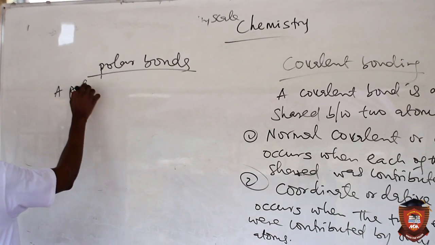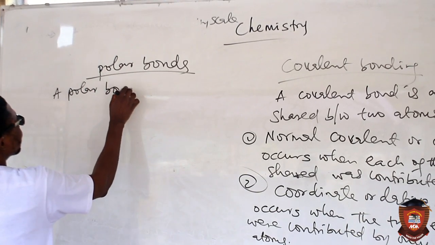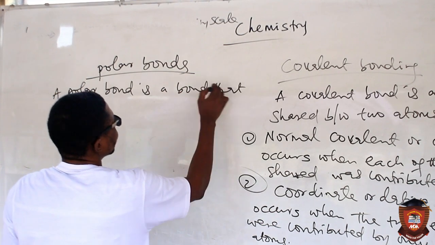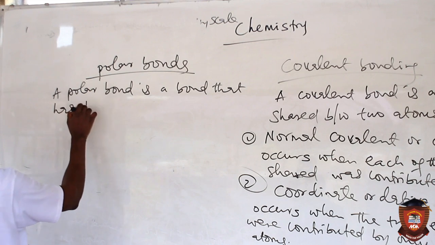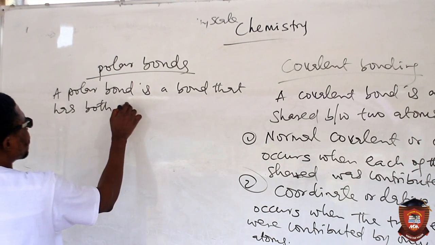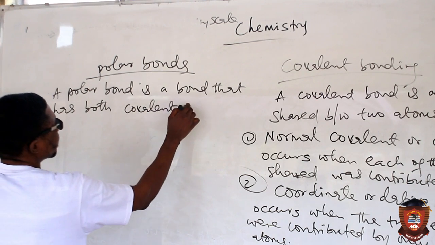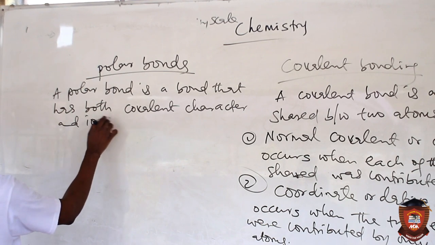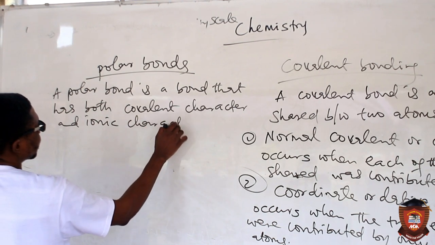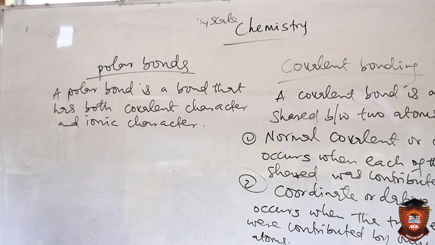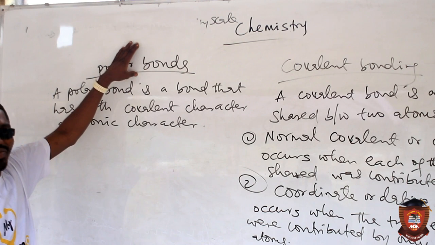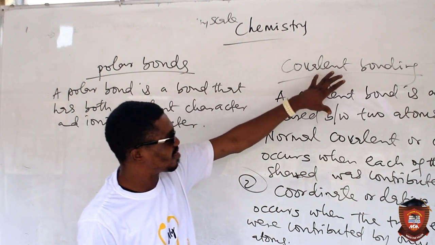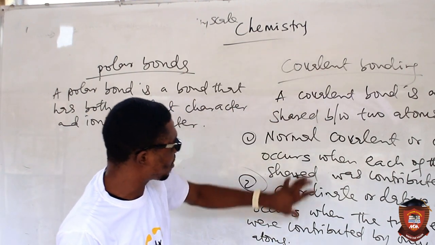A polar bond is a bond that has both covalent character and ionic character. That is a polar bond. So it is possible for a bond between two atoms to have both ionic character and covalent character. So whether a covalent bond is normal or coordinate, it may be polar.